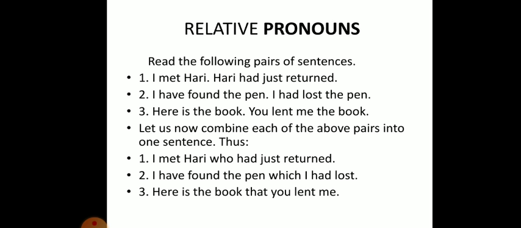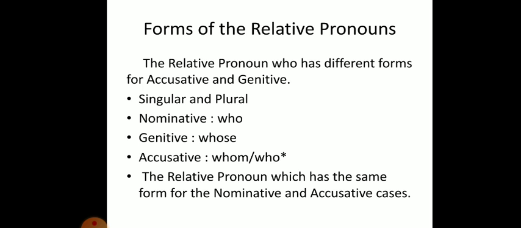Here is the book. You lent me the book. Here is the book that you lent me. So here we have combined the pairs of sentences by using the pronouns who, which, and that. So we can say these are relative pronouns.